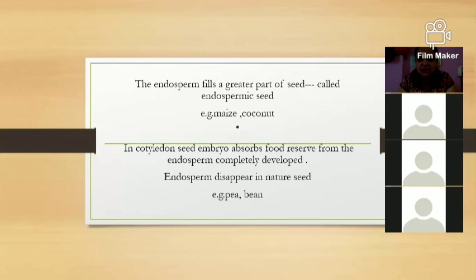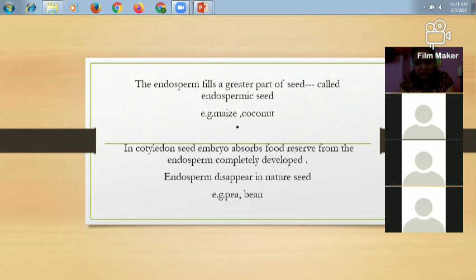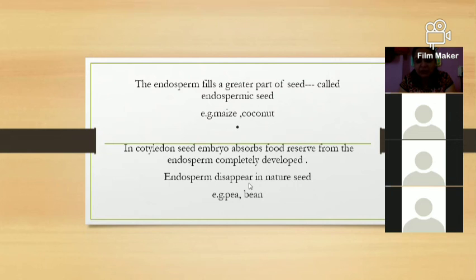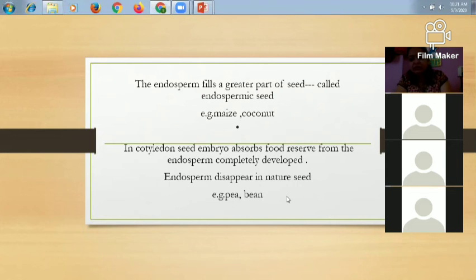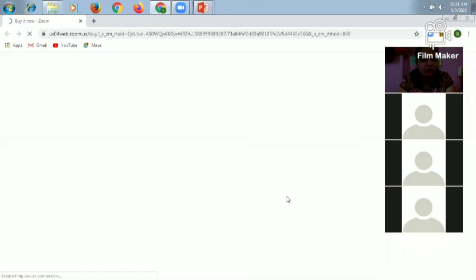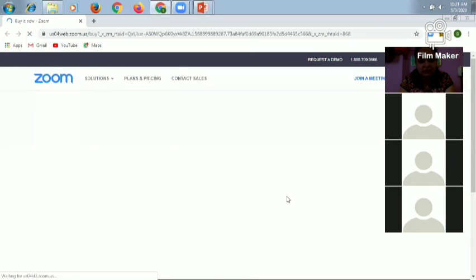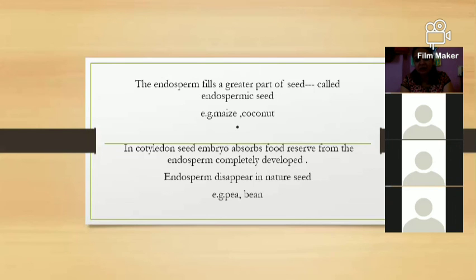In dicotyledon seeds, the embryo absorbs the food reserves from the endosperm completely. The endosperm is completely used and disappears at the mature stage of the seed, so that we have two cotyledons covered by a single wall. Examples are pea and bean.